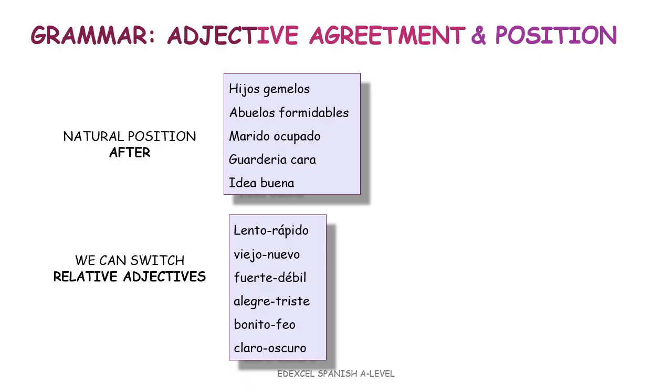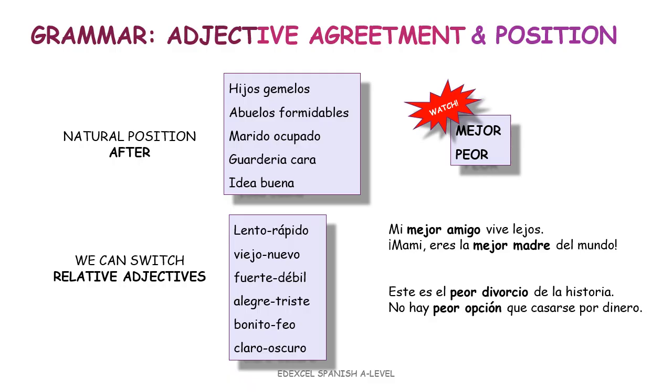They are relative because we can discuss their meaning. For example, for me the soup may be cold, but for you it may be hot. Cold, hot are relative adjectives. That is, it depends on the person's opinion about the object or what we compare that thing with. Remember that the words mejor and peor always come before the noun, like in English.